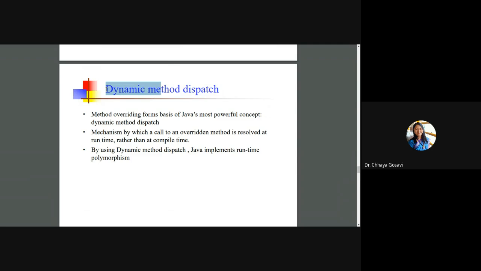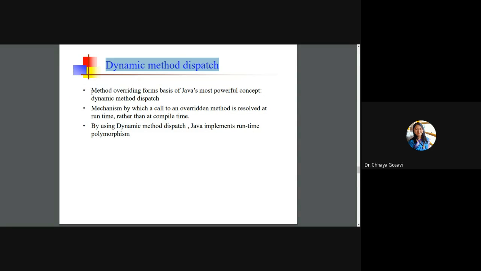Now this is a very important term, dynamic method dispatch, or what we call runtime polymorphism. Method overriding forms the basis of Java's most powerful concept, which is called dynamic method dispatch. What is dynamic? Dynamic means at runtime. Method is a function, and dispatch means the binding between the method call and the method body.